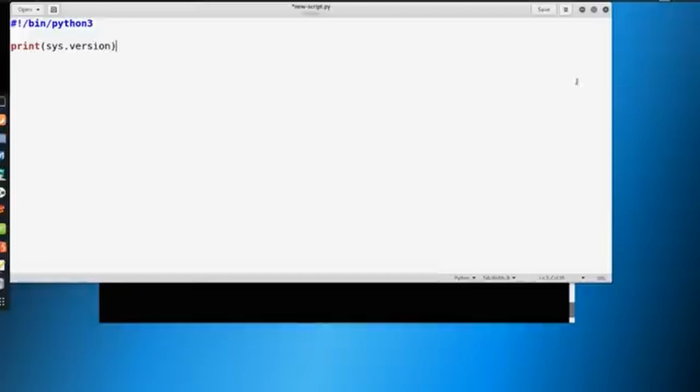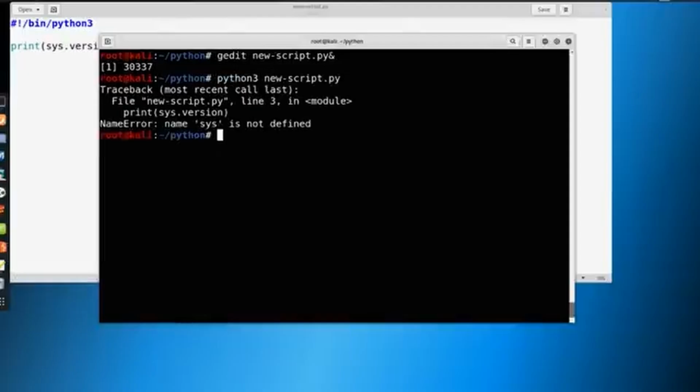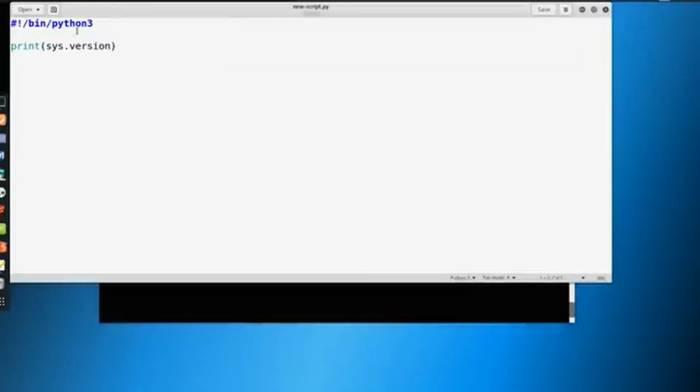Okay, now if we go to do that and we say save, and we just go ahead and say python 3 new script.py, you can see the name of sys is not defined. So we're getting an error here. Well, that's because we haven't imported it.